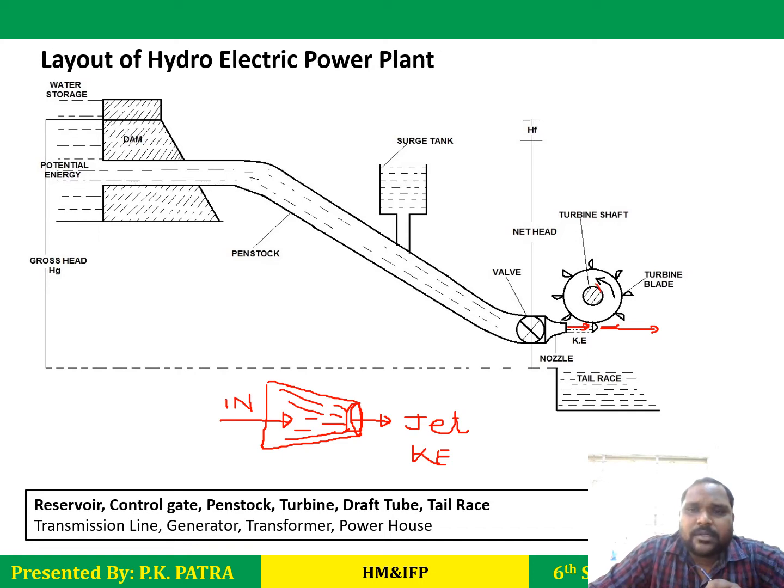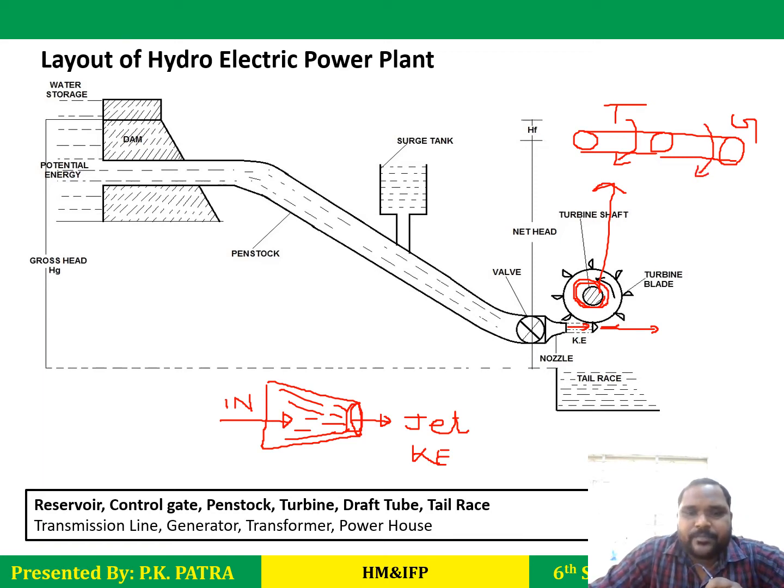When the turbine rotates, here is the shaft. When the turbine rotates, this shaft will rotate, and this shaft will be coupled with the generator shaft. So this one is the generator shaft, this one is the turbine shaft. They are coupled. If the turbine rotates, then the generator shaft will rotate. As a result, the generator gets power. This is how the generator gets power from the turbine, and when it gets started, it will produce electricity.